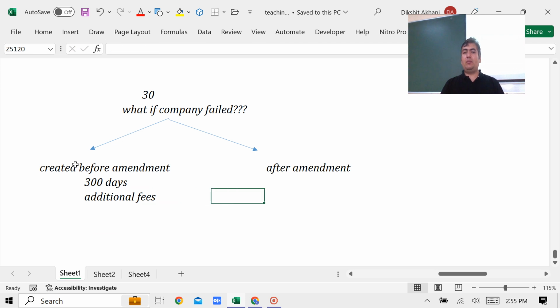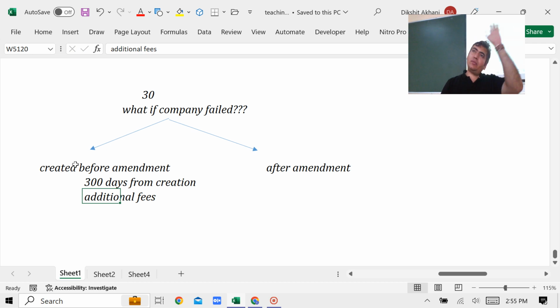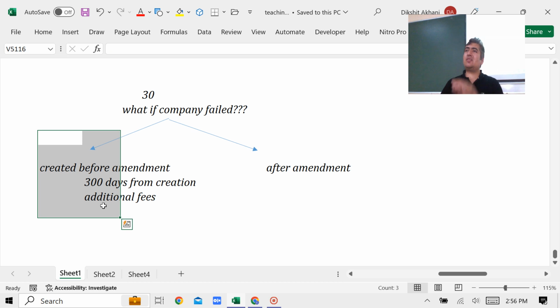Did you understand? Making a contract, that's called the creation. And this is also 300 days from the creation, not from the expiry of 30. So after the expiry of the 30, you have just 270 days. But this is no more applicable because long back in 2019 this point got over. This is 2024, so I doubt they would ask a question out of this. They want you to learn the present, not the history. So as far as the exam is concerned, I don't think this part is very useful, but it is there in the law, so just for your knowledge I have explained it.